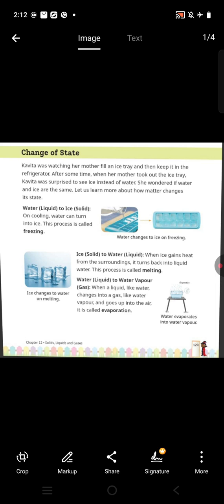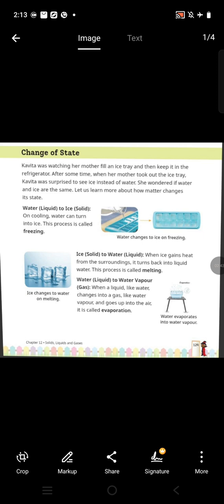After some time, when her mother took out the ice tray, she was surprised to see ice instead of water, and she wondered how water is converted into ice. To know the answer of these changes, let us learn more about how matter changes its state.